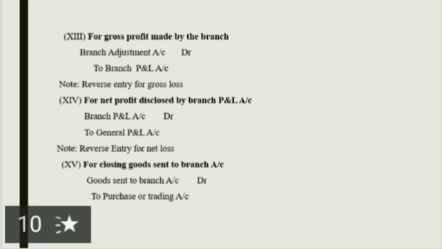Note: reverse entry for gross loss. If the branch incurred a gross loss, the reverse entry should be passed, that is, branch P&L account debit to branch adjustment account. Fourteenth, for net profit disclosed by branch P&L account. If the branch P&L account shows a net profit, the entry will be branch P&L account debit to general P&L account.